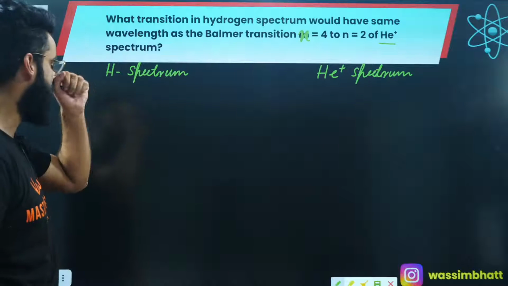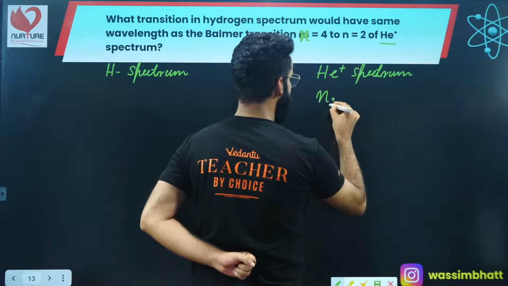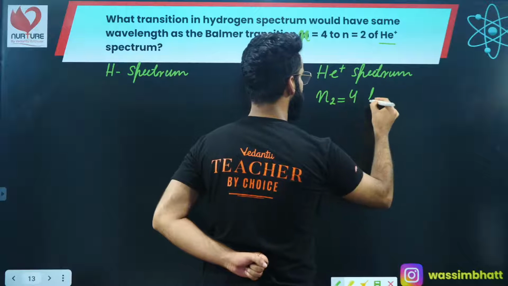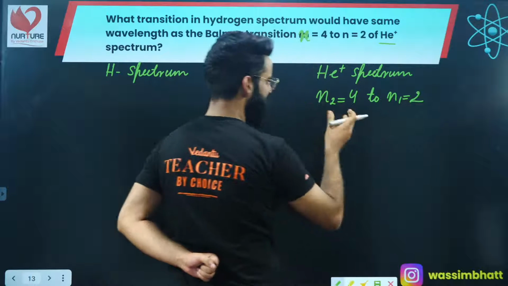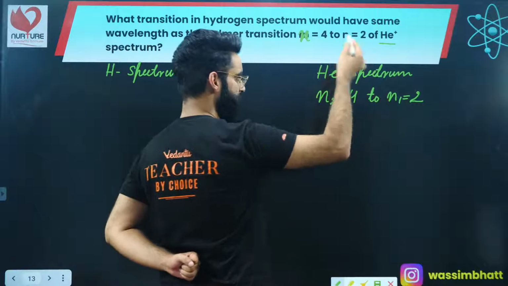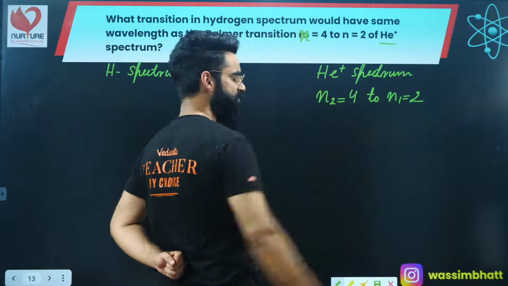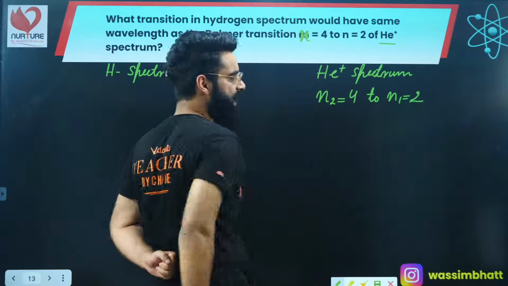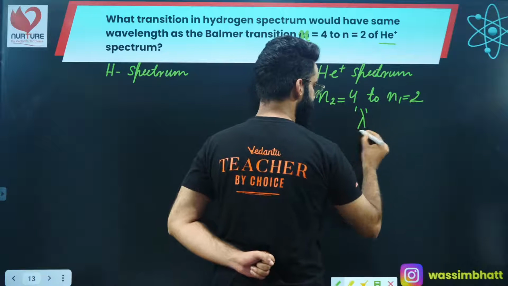Okay, let's see how this question is to be solved. In case of the He positive spectrum, the electron is making a transition from shell number 4 to shell number 2. Definitely, it will be emitting some energy in the form of radiation, and that radiation is going to have some wavelength. Let's say I represent that wavelength by lambda.